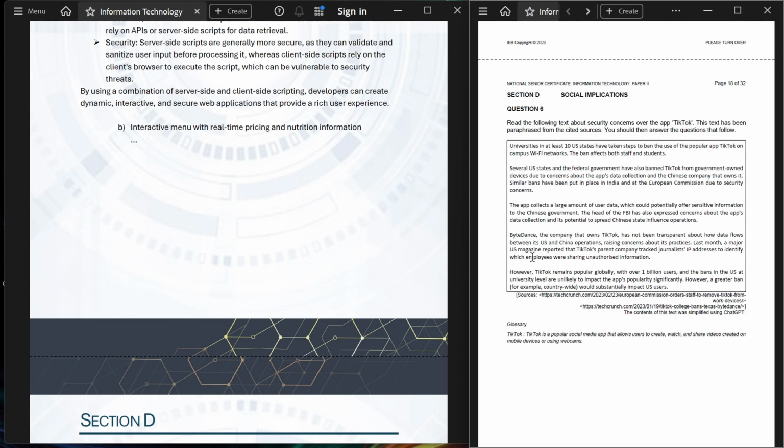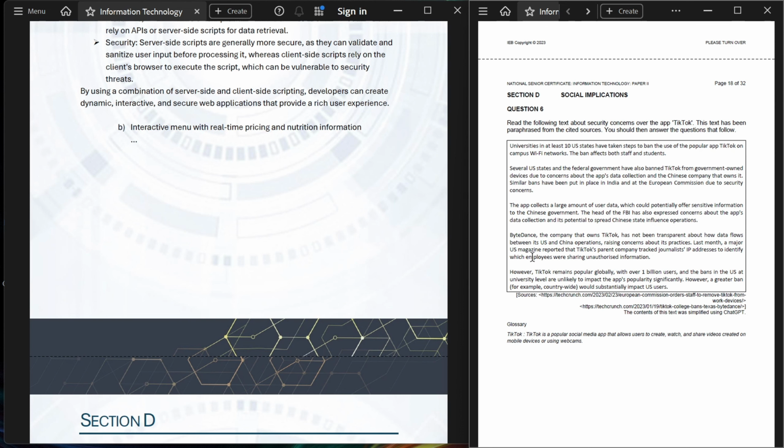Universities in at least 10 US states have taken steps to ban the use of the popular app TikTok on campus Wi-Fi networks. The ban affects both staff and students. Several US states and the federal government have also banned TikTok from government-owned devices due to concerns about the app's data collection and the Chinese company that owns it. Similar bans have been put in place in India and at the European Commission due to security concerns.